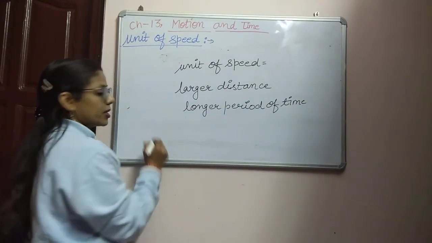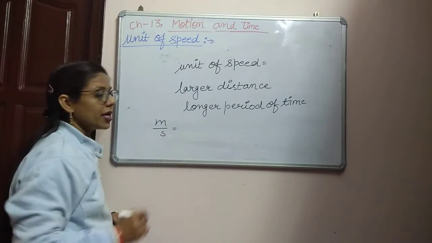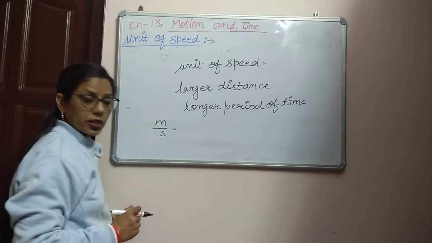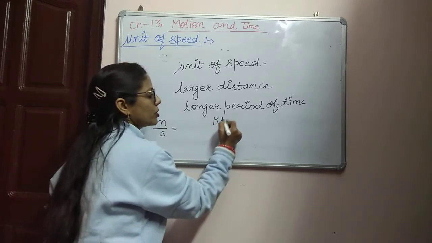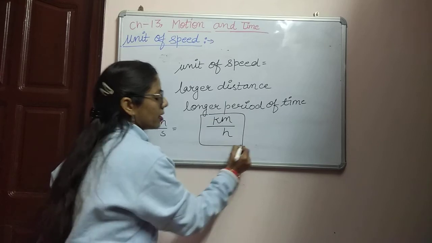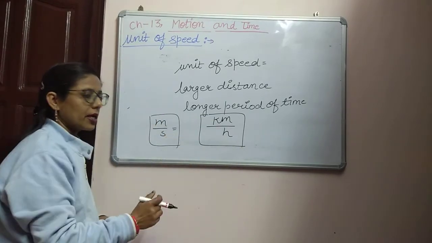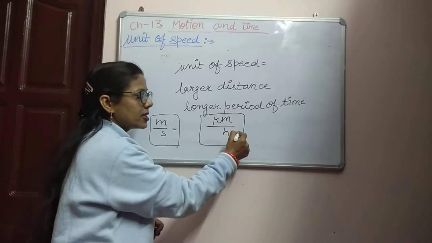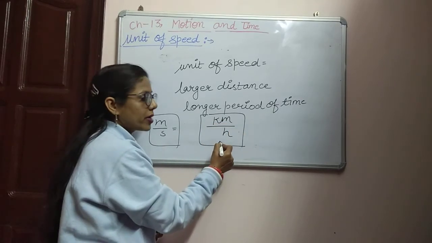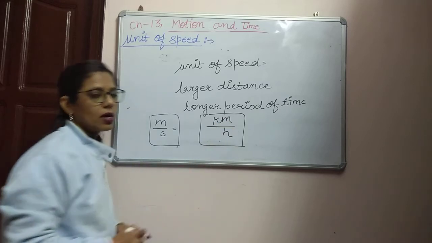So in this condition, meter per second is inconvenient to show the speed. So always we use kilometer per hour. The SI unit of speed is meter per second, but if we are covering a larger distance in a longer period of time, we express the speed in kilometer per hour.